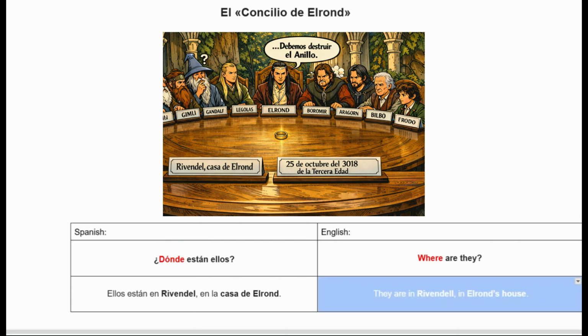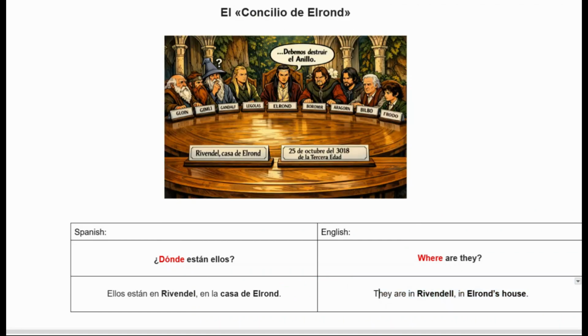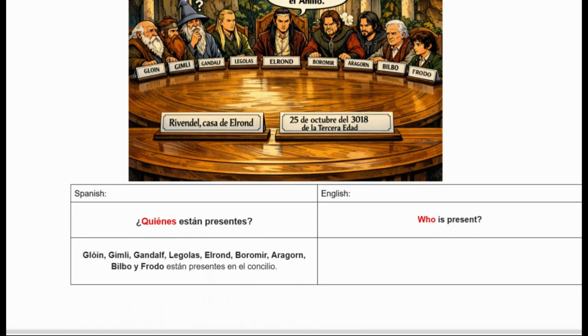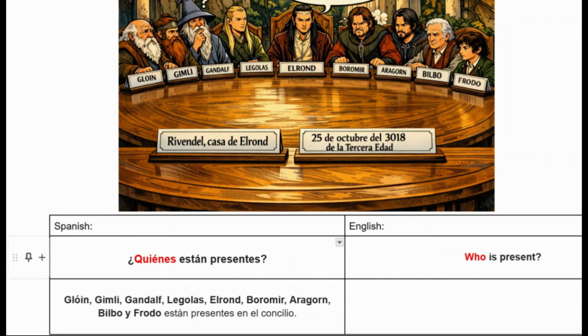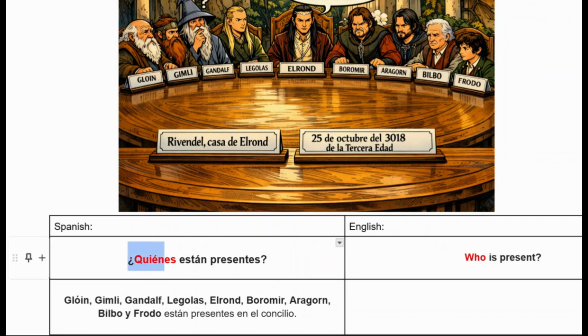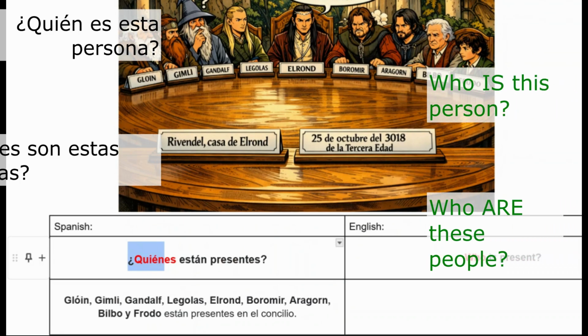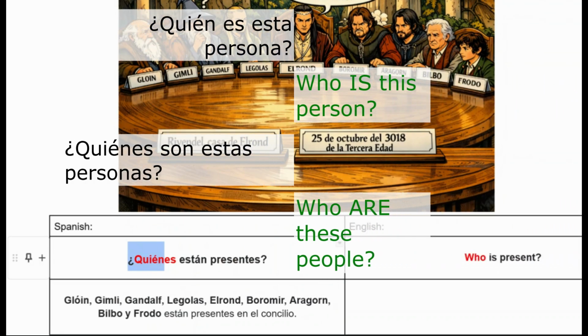I covered the English answers so you can test your comprehension, and I'm going to uncover them as we go. So let's go to question 2. Question 2 is, ¿quiénes están presentes? Who is present? This is a tricky one because in English when we ask who, it doesn't matter if we're asking about one person or about multiple people. In Spanish, there's a difference. So if my question referred to only one person, I would ask quién. But here, since we have many characters, we would say quiénes.